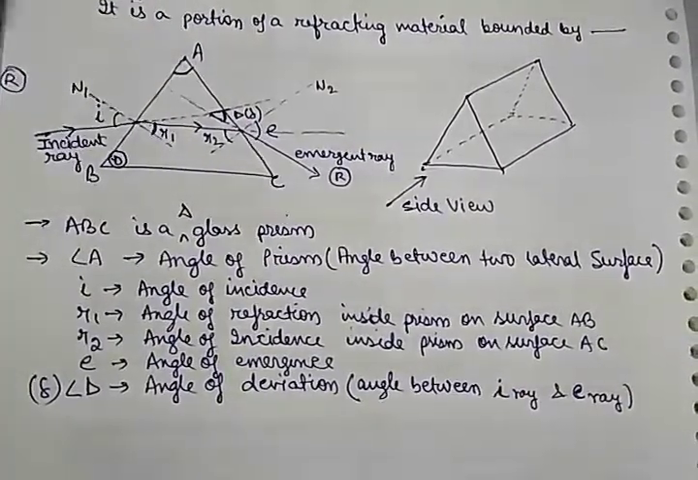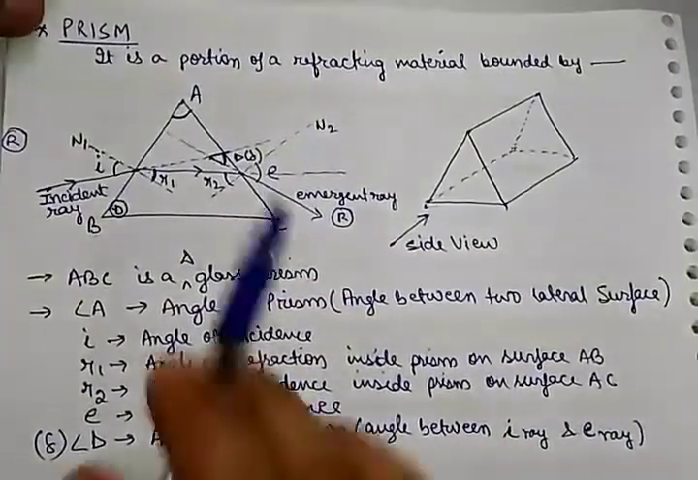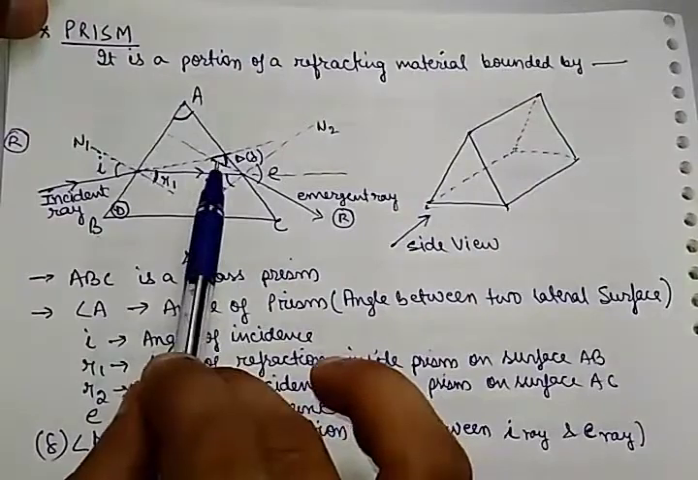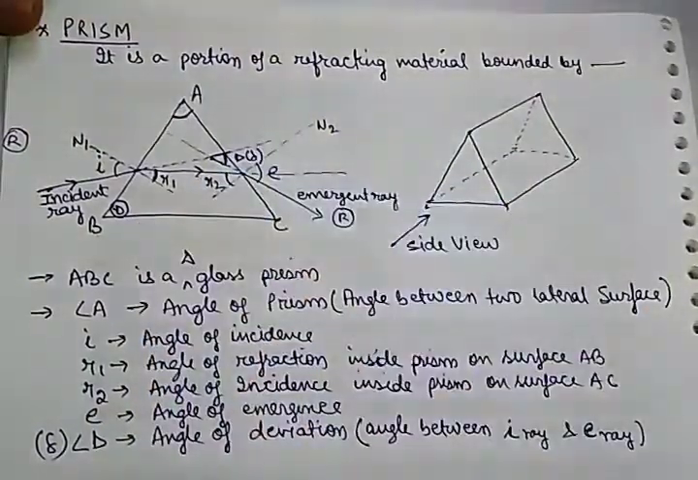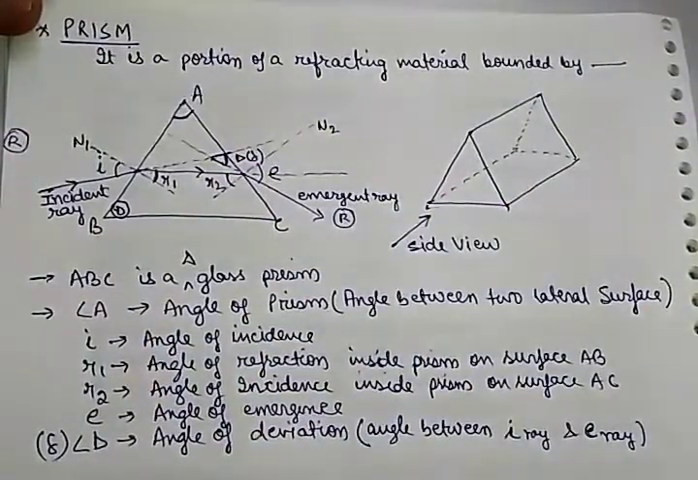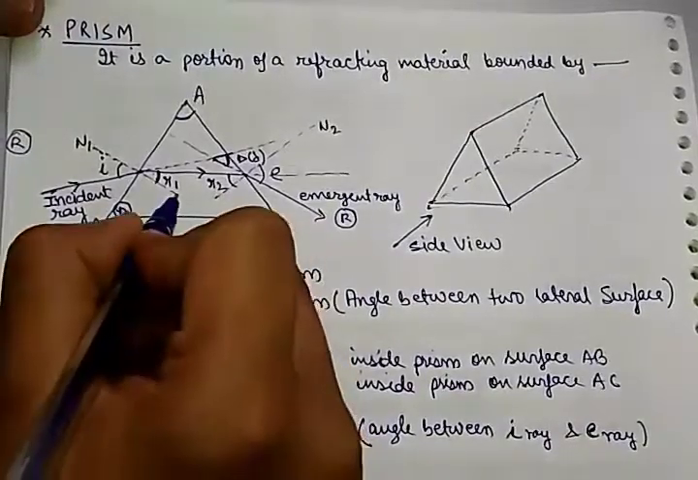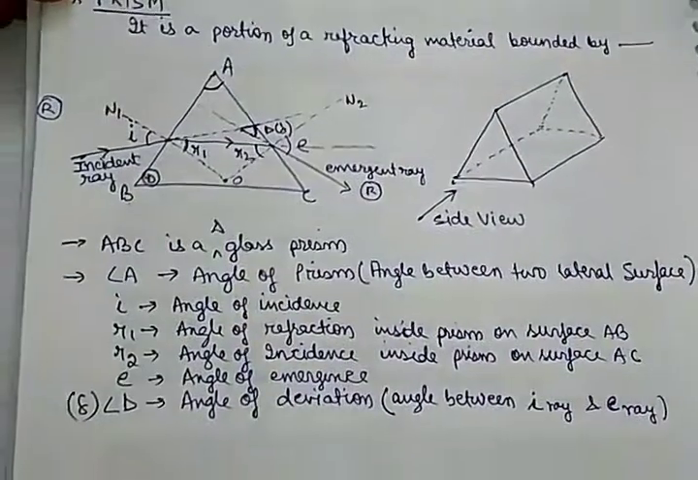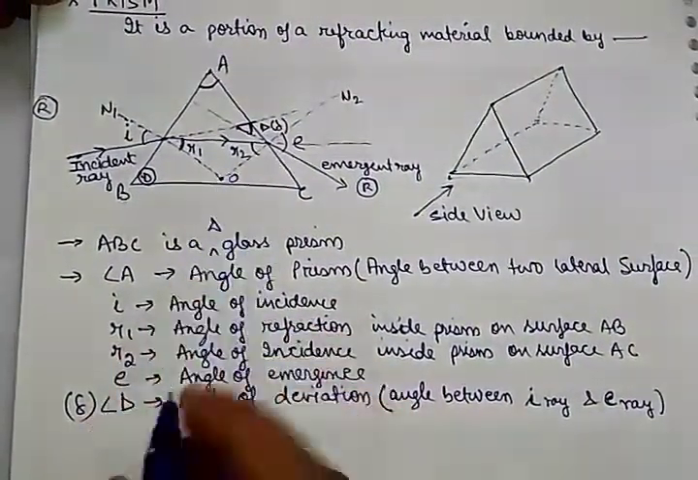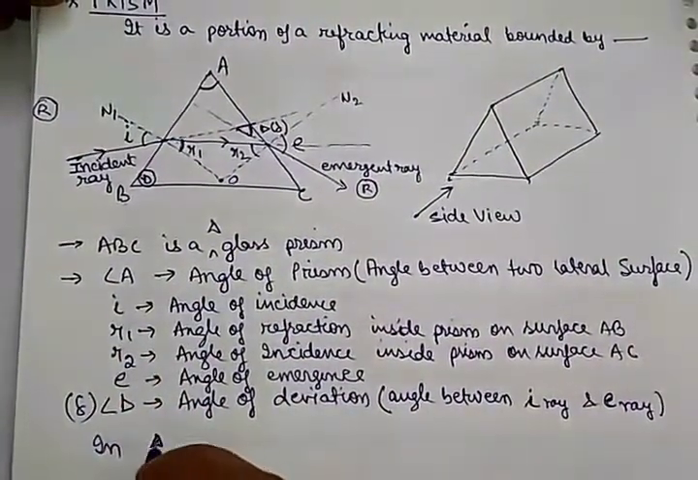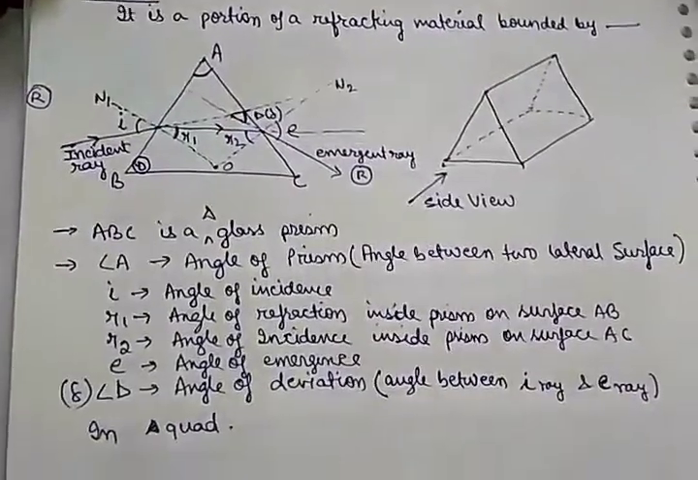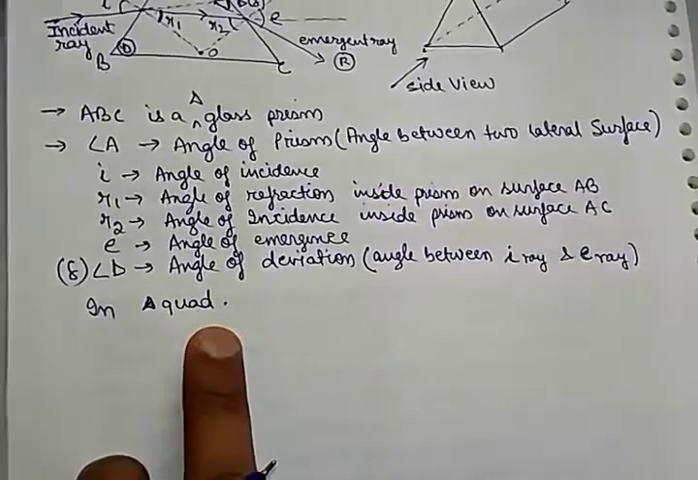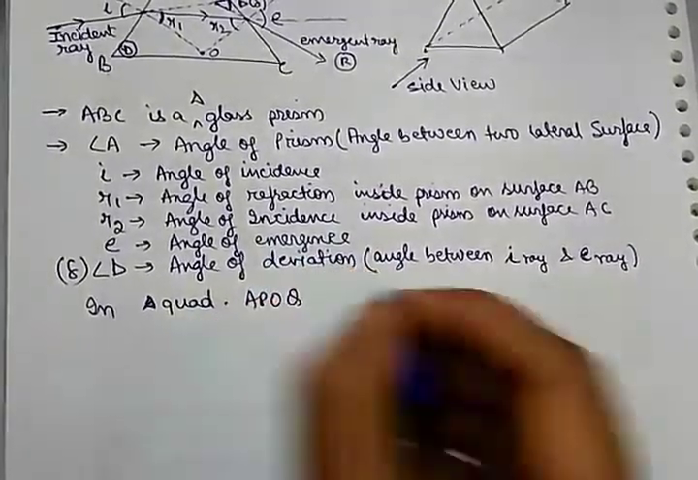Is it clear? The angle between these two, incident ray and emergent ray, is called the angle of deviation. Now if you can see clearly, this is A, B, C, and this is D. So in quadrilateral APOQ, where is O? O is the meeting point of the normals. This is O, where the normals meet.